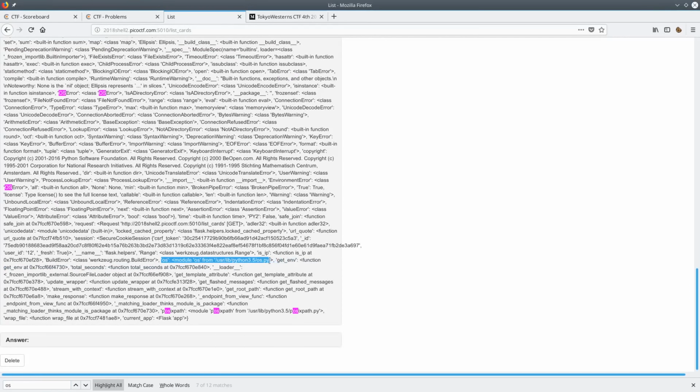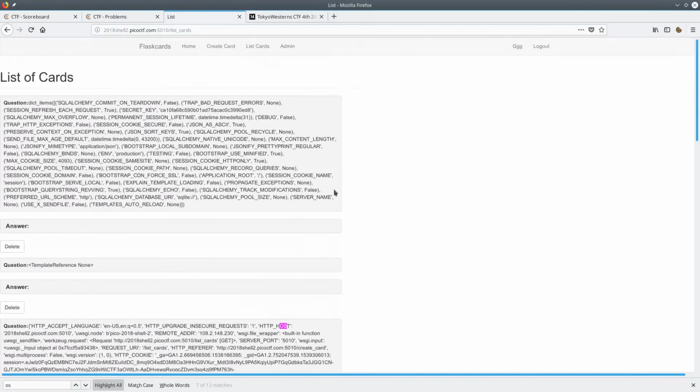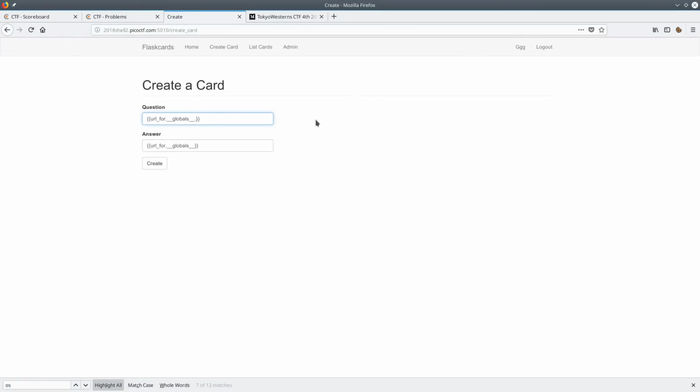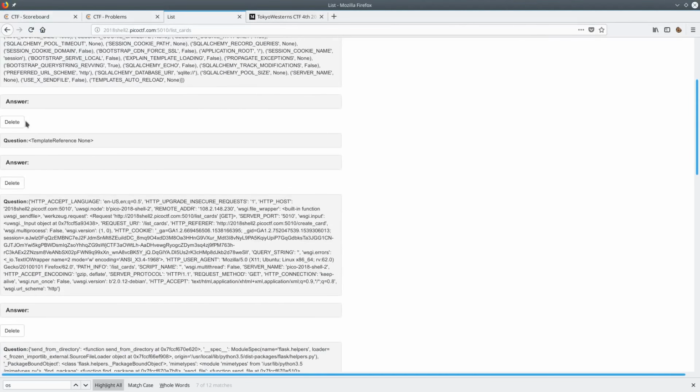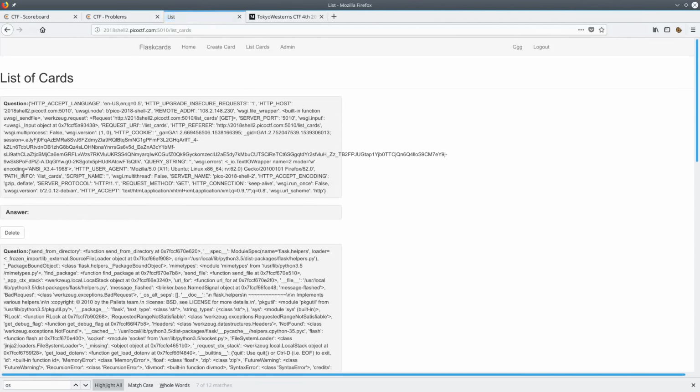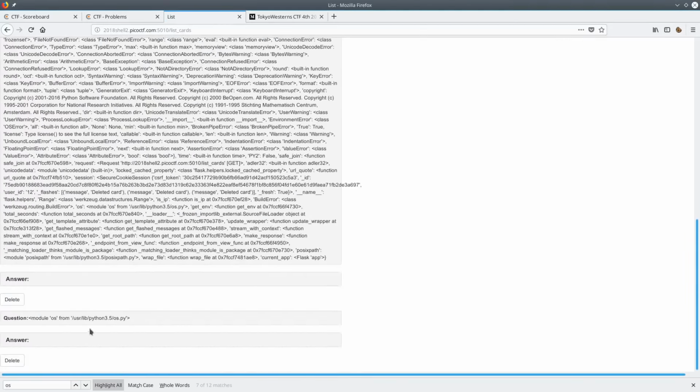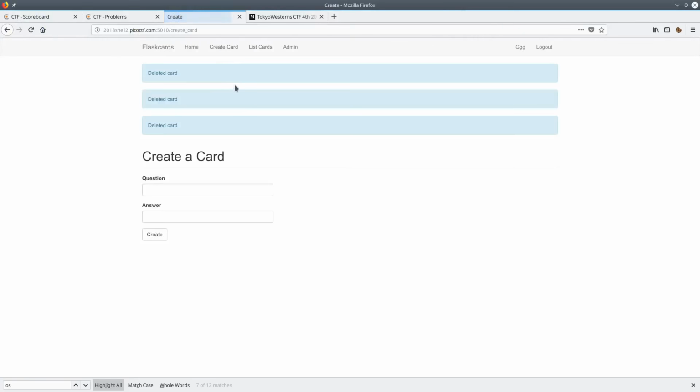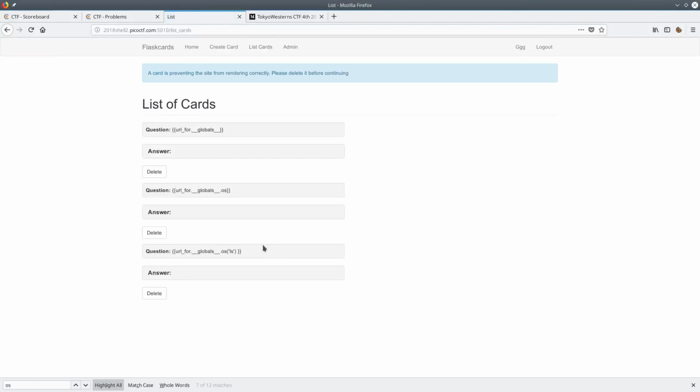So now that I have OS, I can just go ahead and run my own scripts here. It would just be this.os, and let me see if that actually works out. I'm going to delete these other ones just so they're not all in the way. And here we have the module OS from Python. So next, I'll try to list out what's currently in the directory. And I got something interesting, so it didn't actually work.